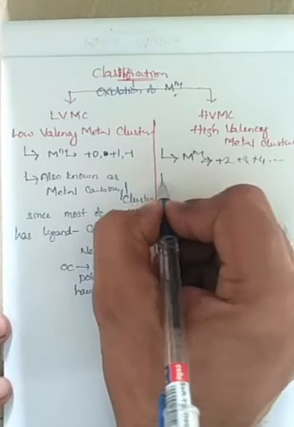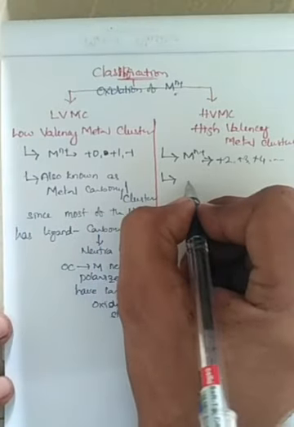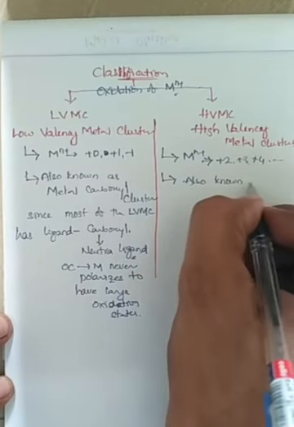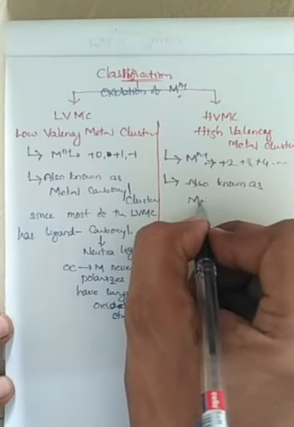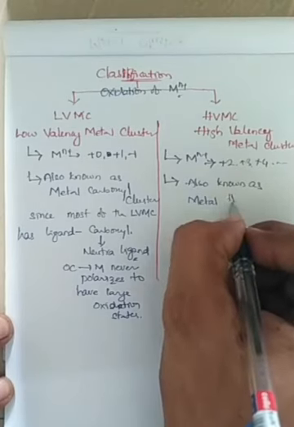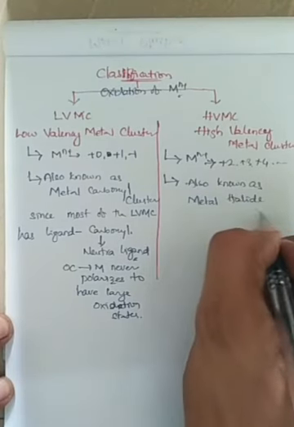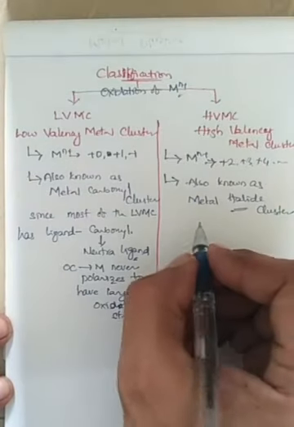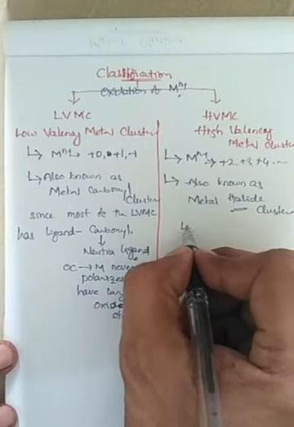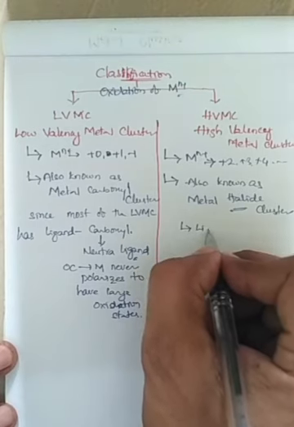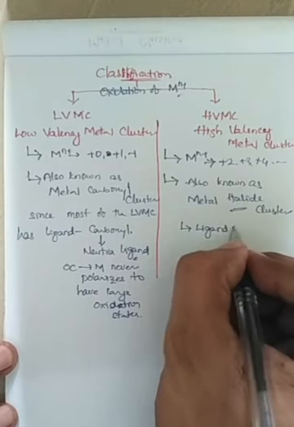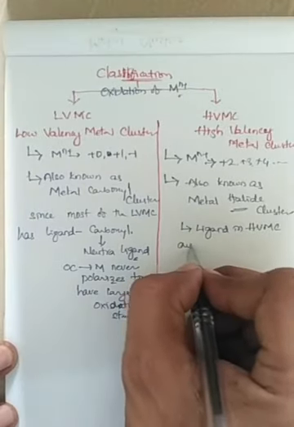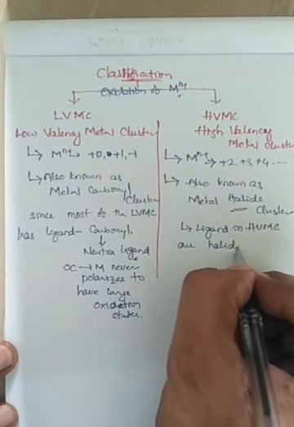High valency metal clusters are also known as metal halide clusters. Why are they called metal halide clusters? Because the ligands in high valency metal clusters are halides, right?